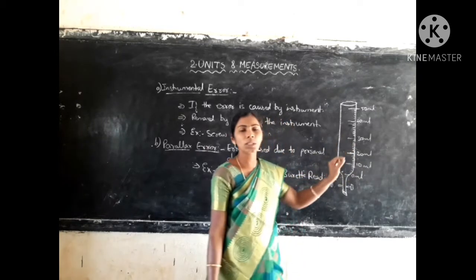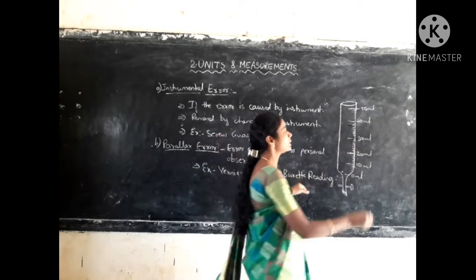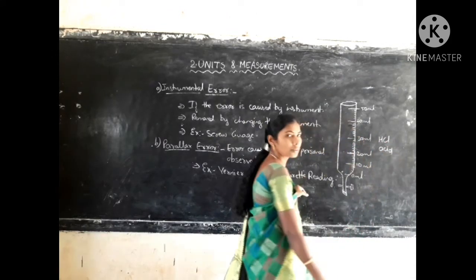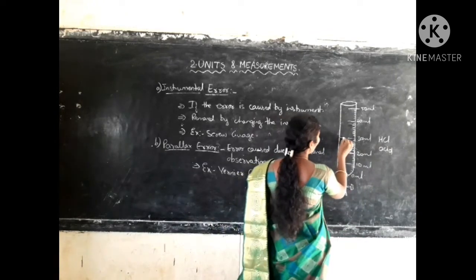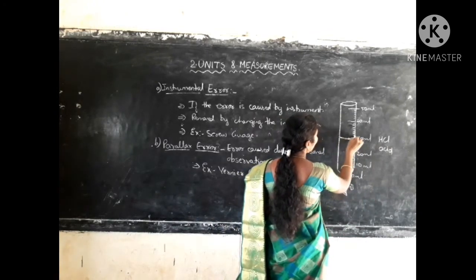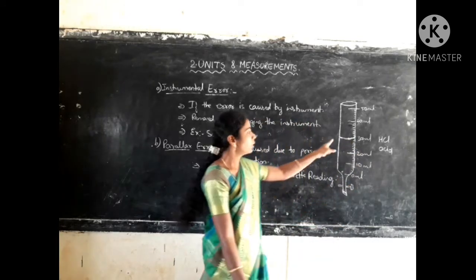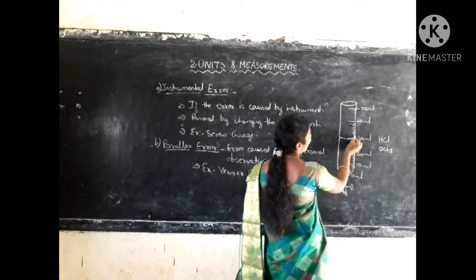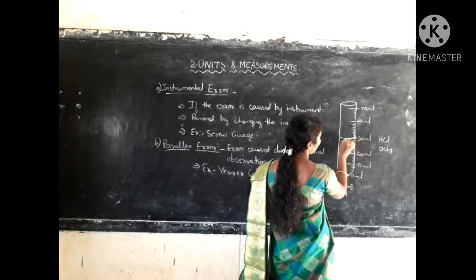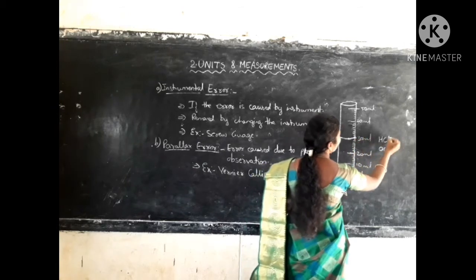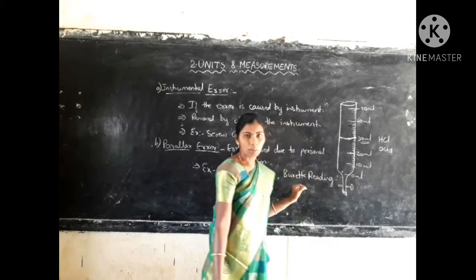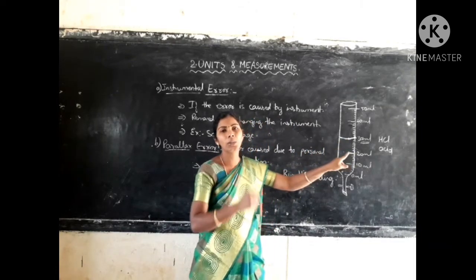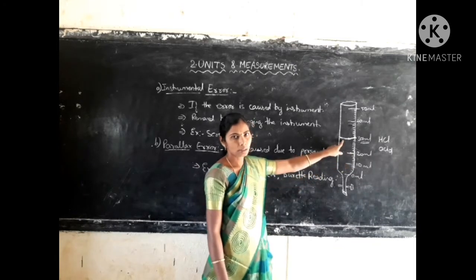In the burette mostly we take acids, that is dilute acids. So let us consider that I am taking HCl acid. In this burette we have to fill the HCl acid. Think that I have filled it till 30 ml like this. When you fill that liquid into the burette, it will form a meniscus like this. Any liquid gives a meniscus. So the top reading, suppose it is this meniscus, if it is touching that reading, that is noted as 30 ml. Okay, the reading is 30 ml. Whenever you are looking at this reading, it should be exactly parallel to your eyesight. Then only it will give you the same reading.